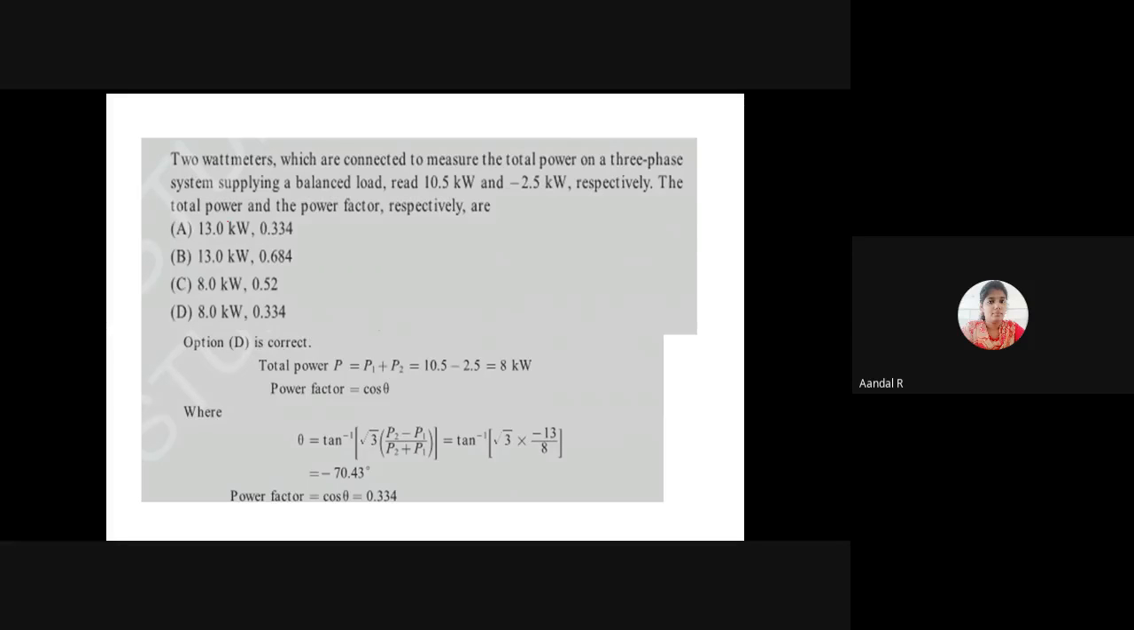We are just going to apply the formula. The total power of the two wattmeters is just the sum of the two powers: power measured by wattmeter 1 plus power measured by wattmeter 2. The power measured by wattmeter 1 is 10.5 and by wattmeter 2 is minus 2.5. So 10.5 minus 2.5 is 8 kilowatt. So options A and B are neglected, and the answer is between option C and D only.